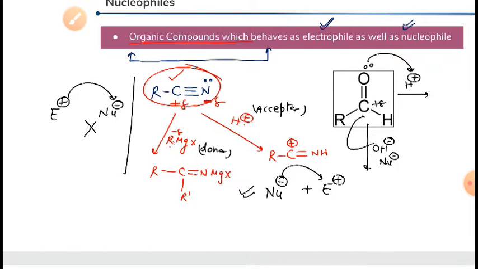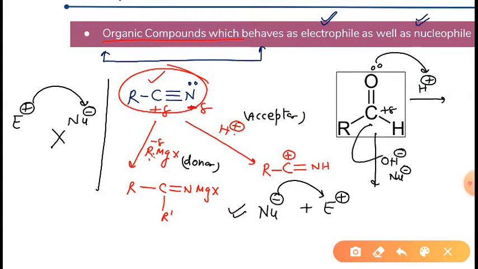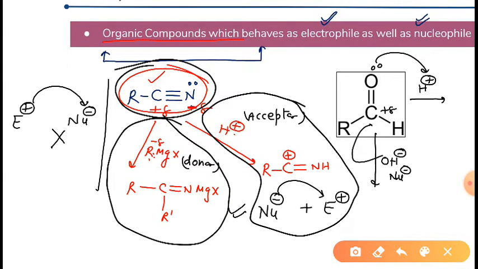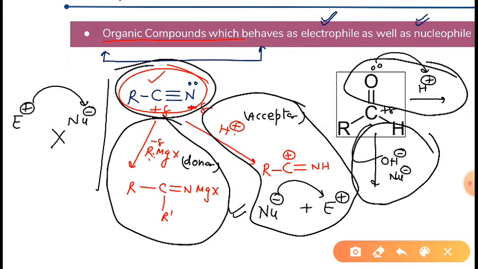As you can see in this case, this compound here is behaving as a nucleophile, and here you can see it is behaving as an electrophile. And again, you can see this compound here, when we give OH, it will behave as a nucleophile. So amphiphilic compounds are those organic compounds which behave both as an electrophile as well as a nucleophile.